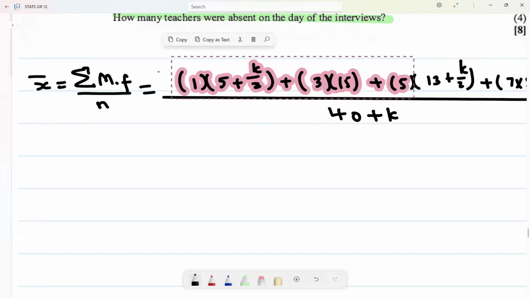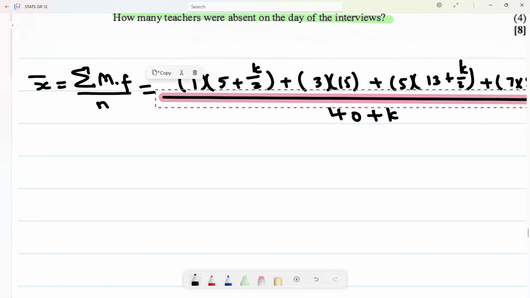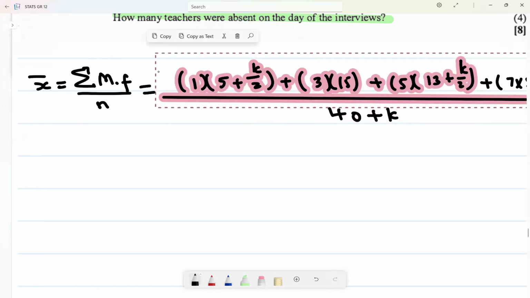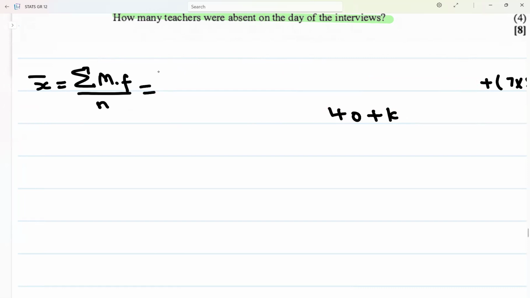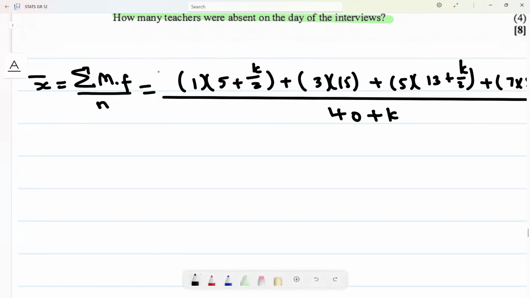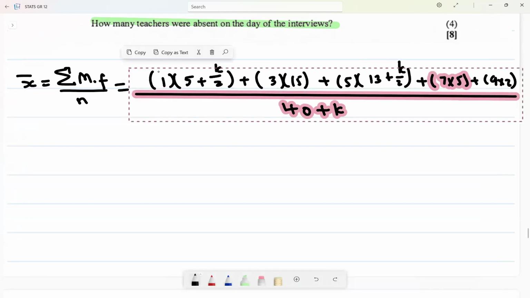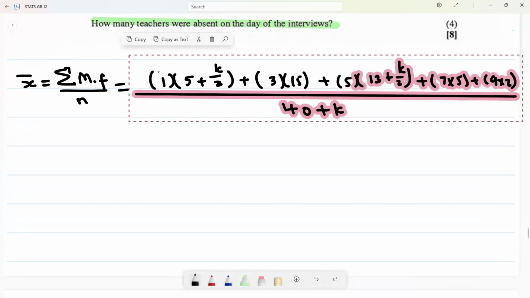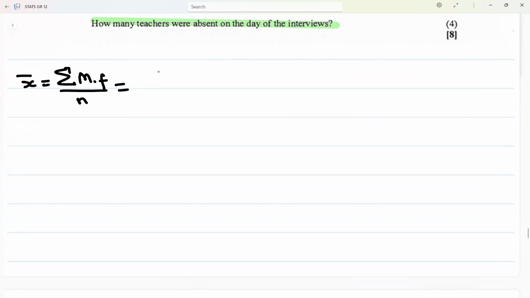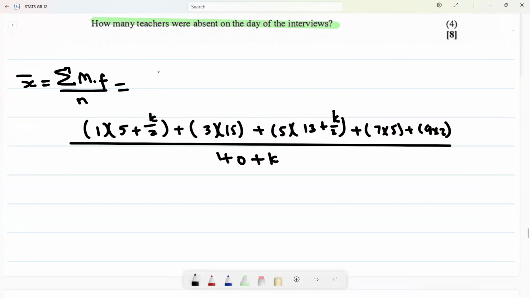Actually, I think I need to take this information here and move it below somewhere. Yeah, somewhere here.